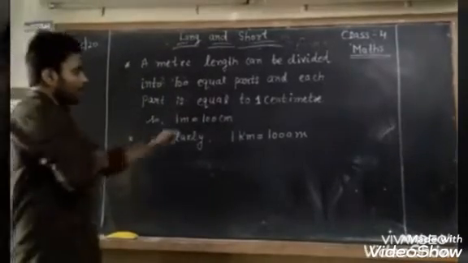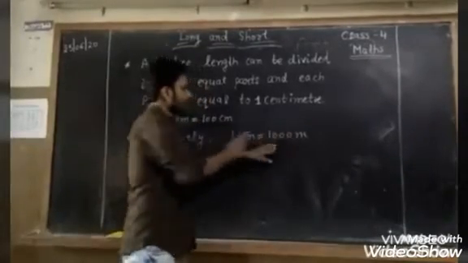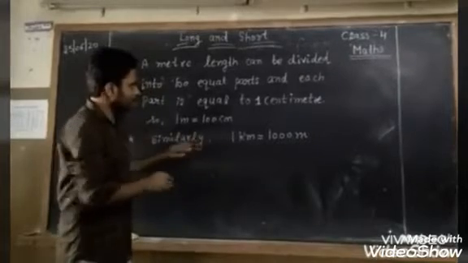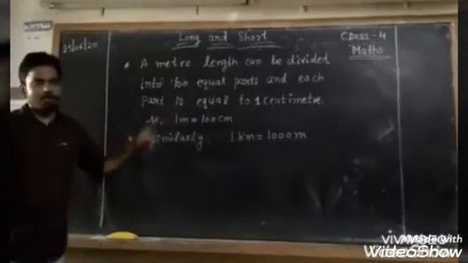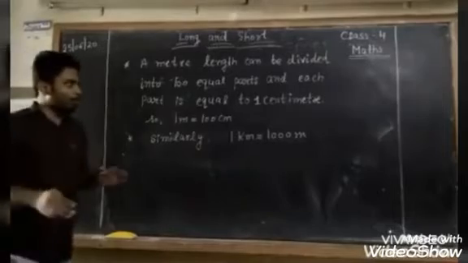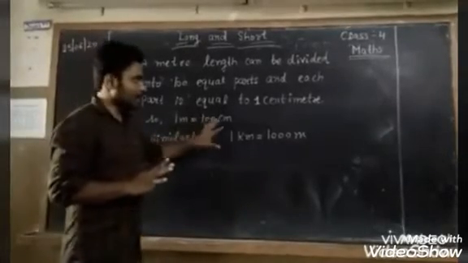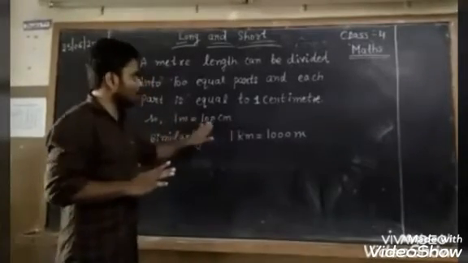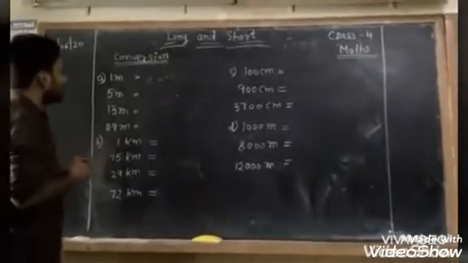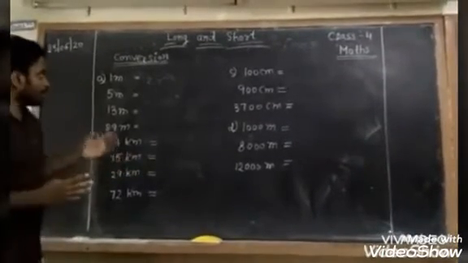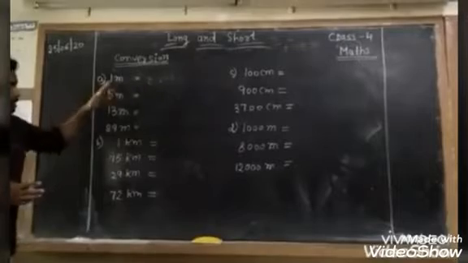Yes, 1000 equal parts, and each part equal to 1 meter. So 1000 meter is equal to 1 kilometer. Understand? If I ask 1 meter equal to how many centimeter? Yes, 100 centimeter.